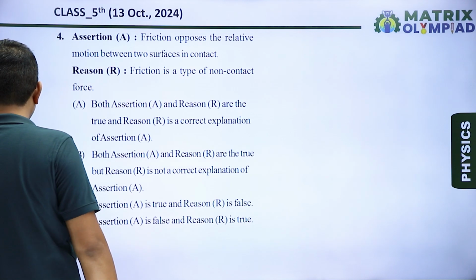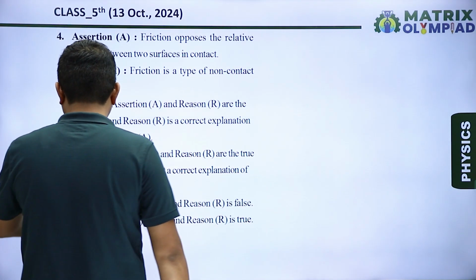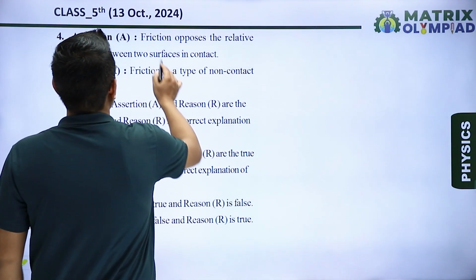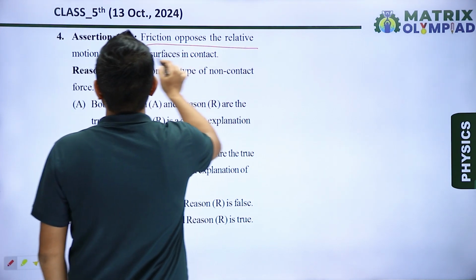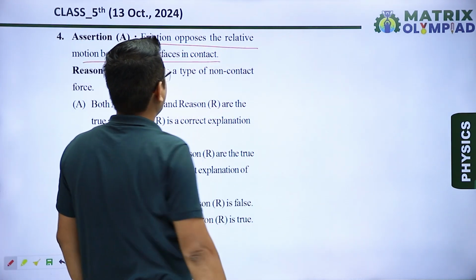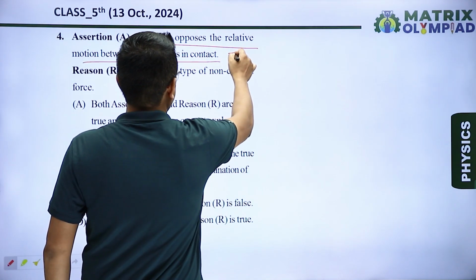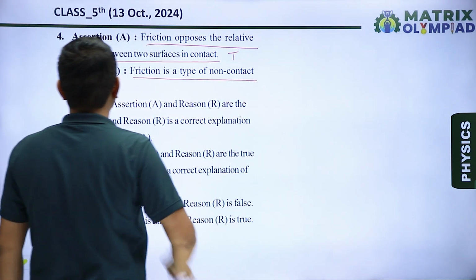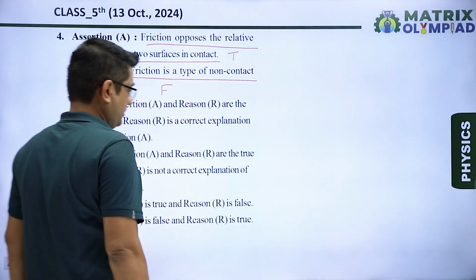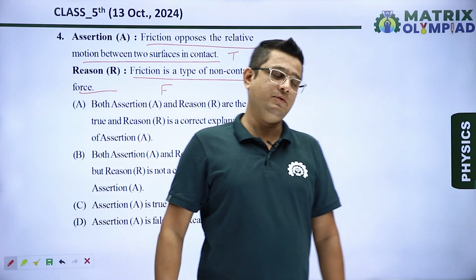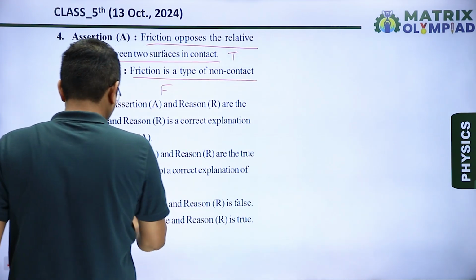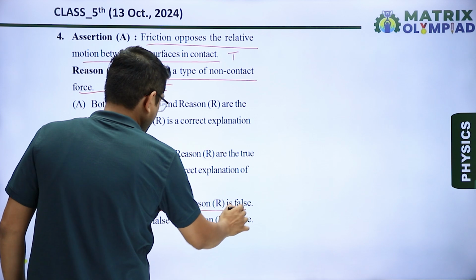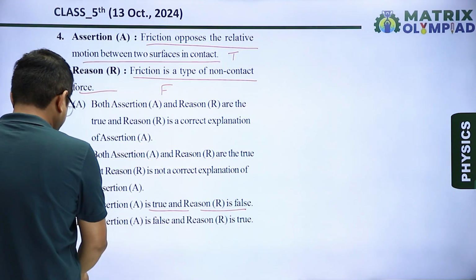Next question, question number 4, which is an assertion reason question. So let us see. Assertion: friction opposes the relative motion between two surfaces in contact. So this is a true statement. Reason: friction is a type of non-contact force. No, this is a false statement because friction is a contact force. So our correct answer will be assertion is true but reason is false. Option C is our correct answer.